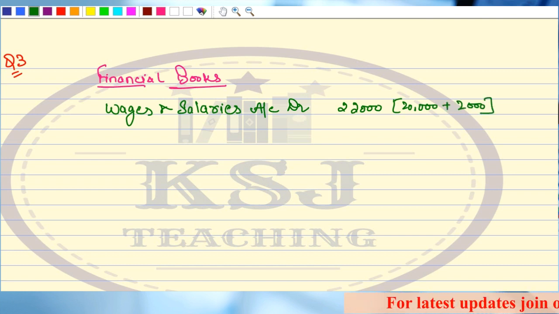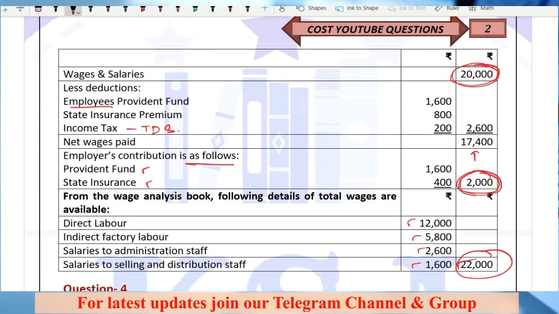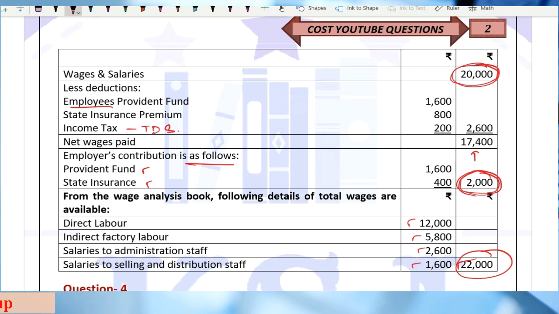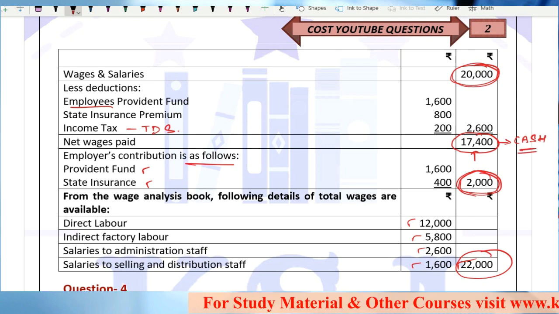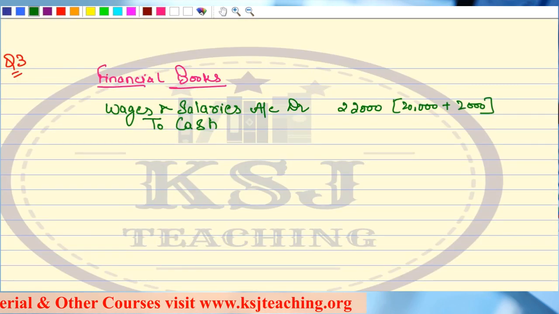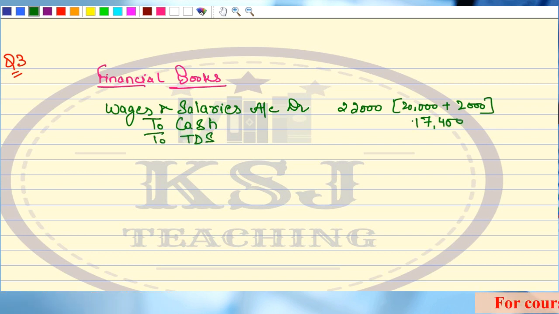Now, tell me what is paid in cash. What amount has been paid in cash? So 20,000 minus 1,600 minus 800 minus 200. So the net salary that the employee is taking home in cash is 17,400. Any doubt? This he is taking away in cash. Rest all are the contributions or the TDS being deducted. Right? So what he is taking home in cash is 17,400. Sir, what is the amount of TDS? So we can write it as TDS, that is 200.